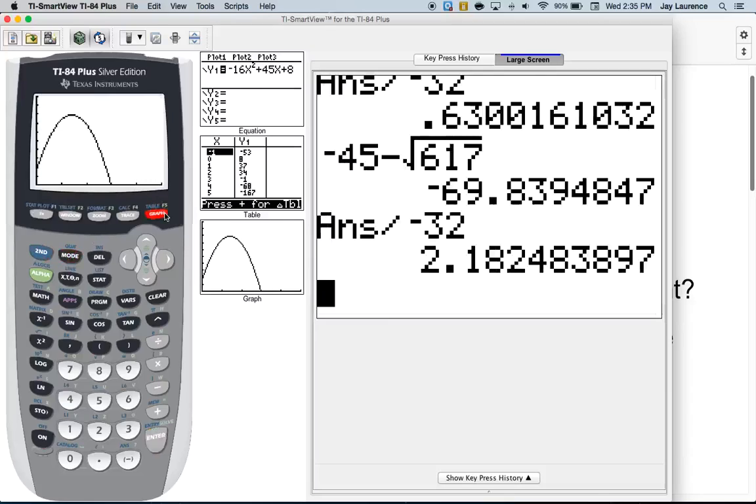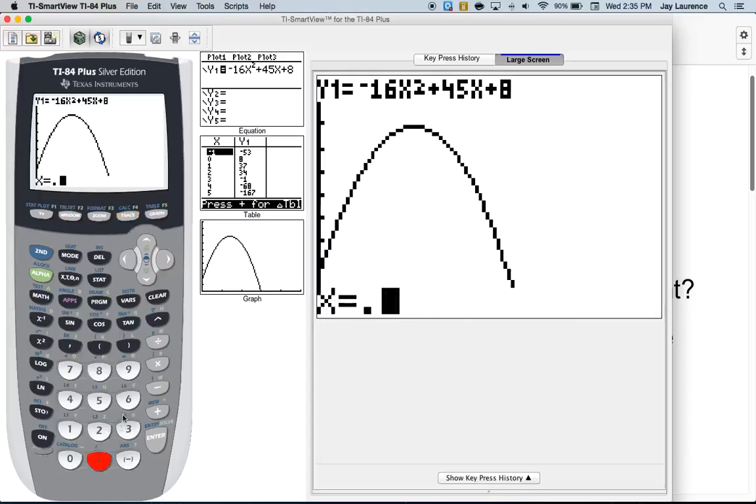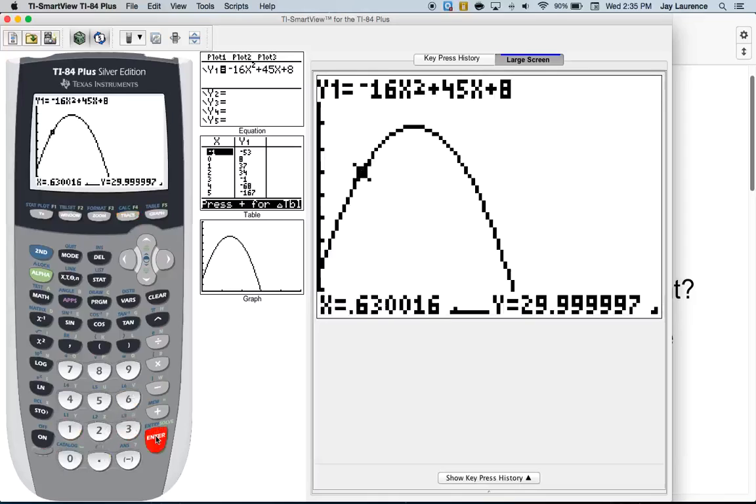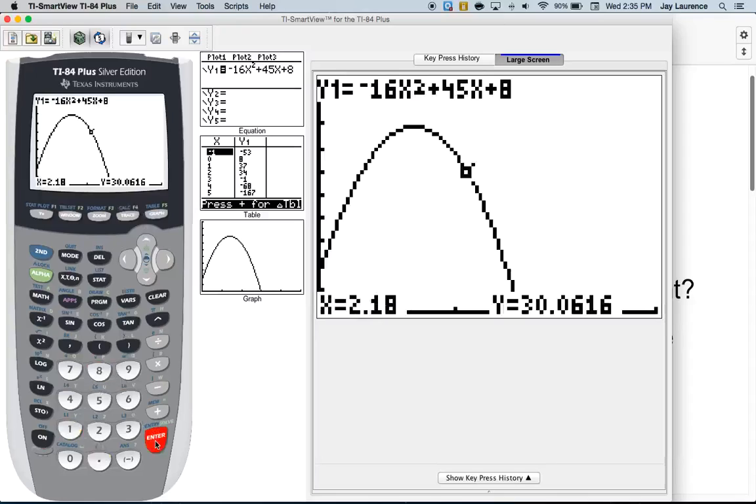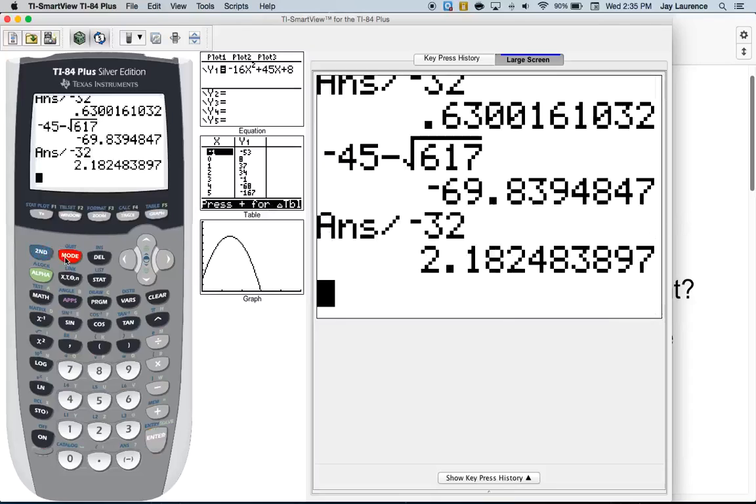0.630016. Let's see if that'll do it. Oh, you can't get much closer, but it's pretty darn close to 30. Okay, and the other one was what, 2.0182? And that's going to be at 30 feet on the way down. And notice that's just a hair above. And again, if I go to the closer decimal, 2.0182483.